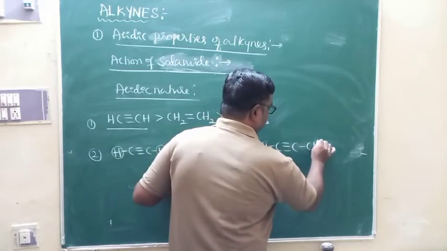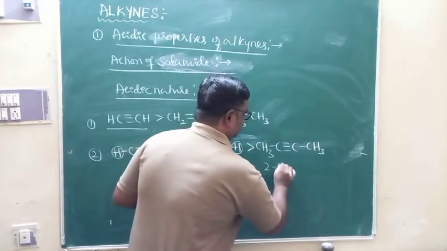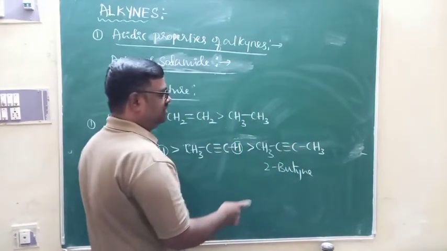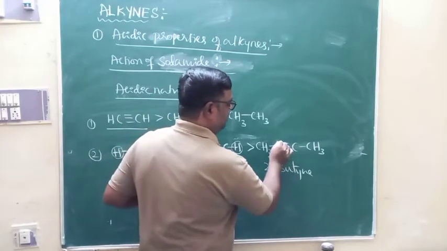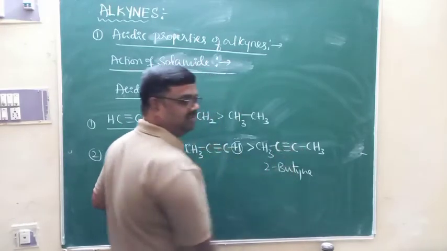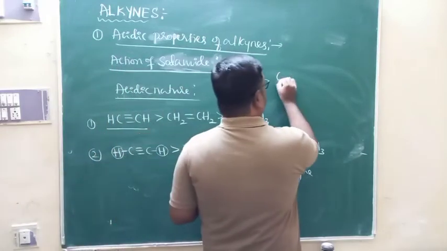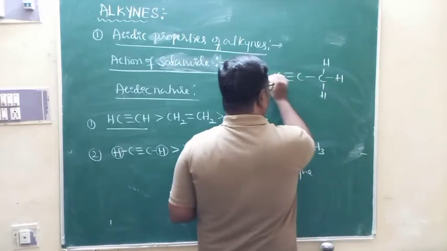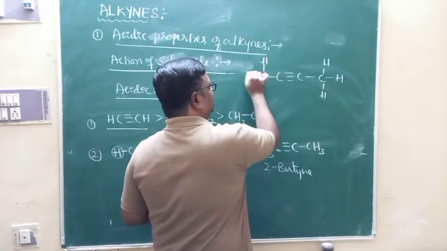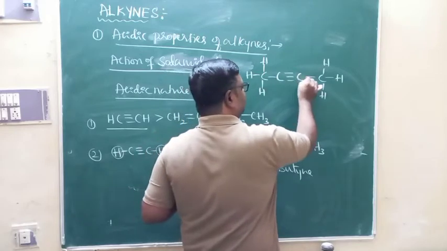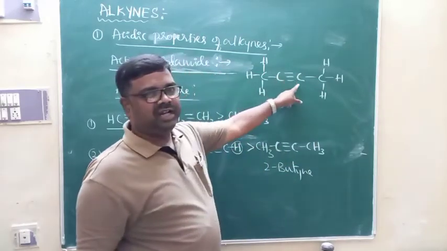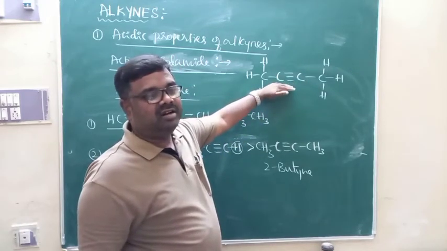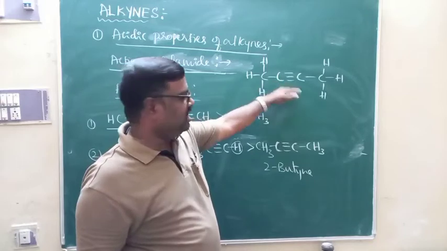Look at this interesting observation. This is 2-butyne. The triple bond is at the second position. In the case of 2-butyne, no hydrogen atoms are directly attached to the triple bonded carbon atom. In butyne, I don't find any hydrogen atoms directly attached to the triple bonded carbon atoms. There are 6 hydrogen atoms, but no hydrogen atom is directly attached to the triple bonded carbon. Therefore this butyne is not acidic, or least acidic.